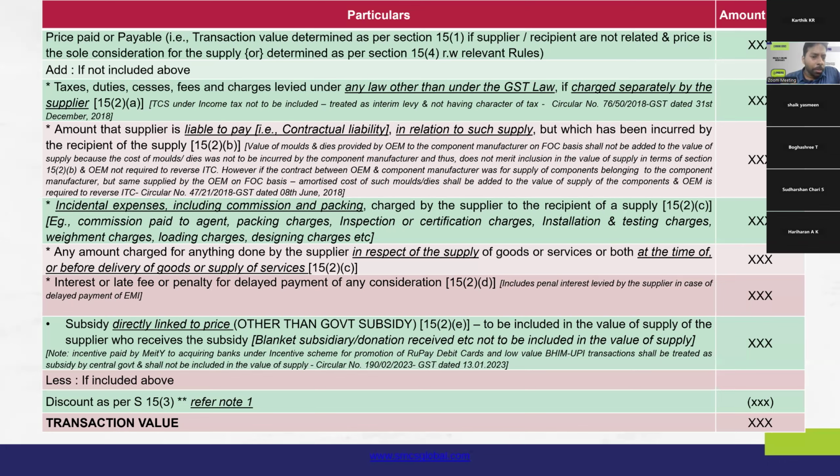That amortized value, amortized value is nothing but similar to your depreciation and written down value. That is to be computed and that is to be added in 15(2)(b). Now again, when we see the term amortized cost, the manner of amortization has not been prescribed specifically.